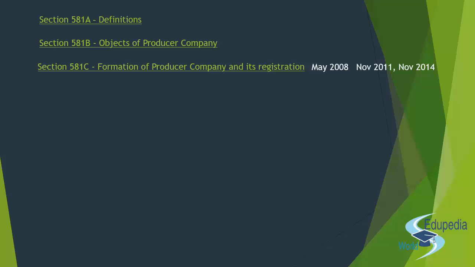This will help you to understand your focus areas, right? You need to know what are the sections that you need to focus on, which is your first priority. After you complete them, you go on to the other sections with a lighter mode, right? So next is section 581D, which is membership and voting right of the members of the producer company.